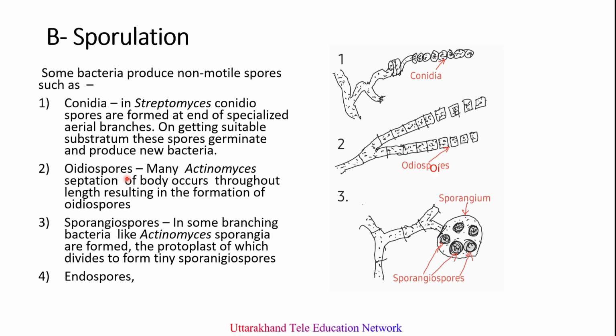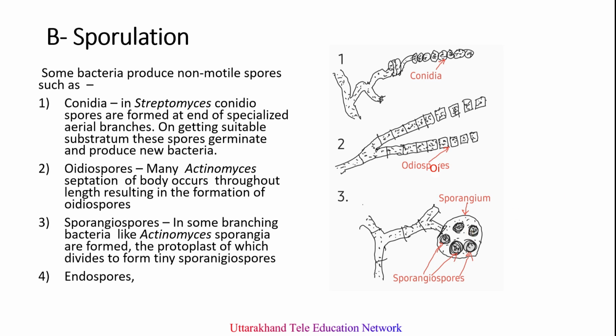Second one is the oidiospores. In many actinomycetes, what happens? Separation of the body occurs throughout the length, resulting in the formation of oidiospores. You can see here these oidiospores, and when these oidiospores get suitable substratum, they germinate to form new bacterial cells. Next one is the sporangiospores. They are again produced in bacteria like actinomycetes, where sporangia are formed, and inside these sporangia, the protoplast divides to form tiny sporangiospores, and these sporangiospores on germination produce new bacterial cells.